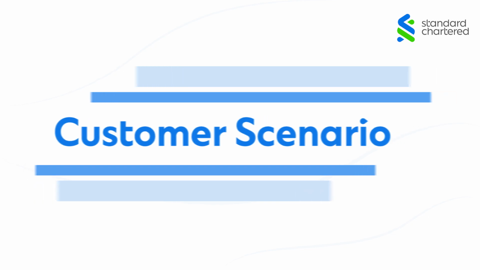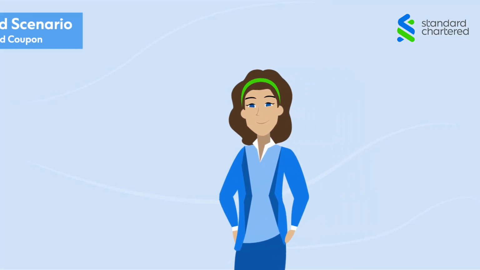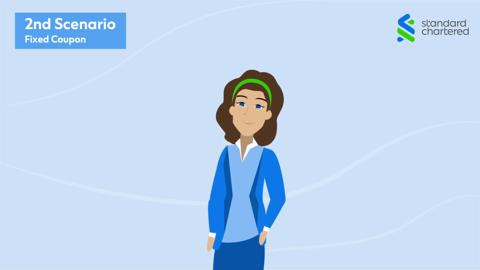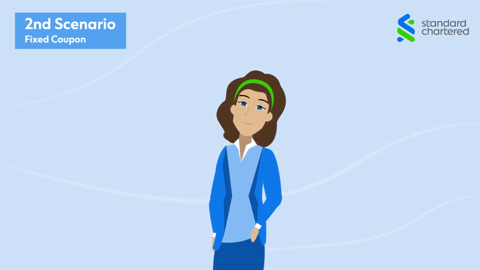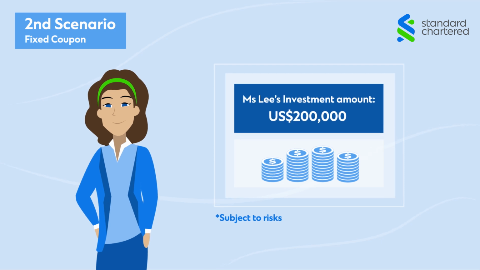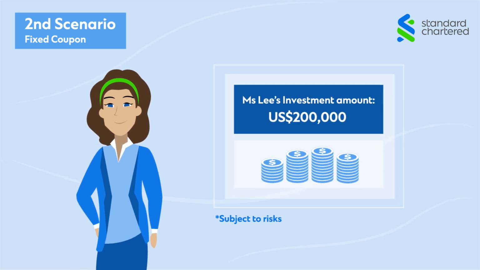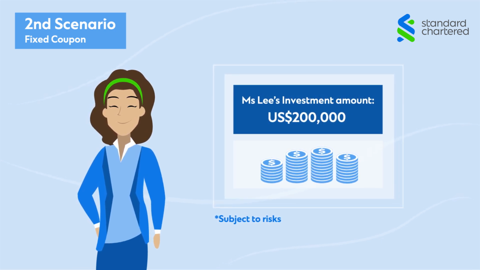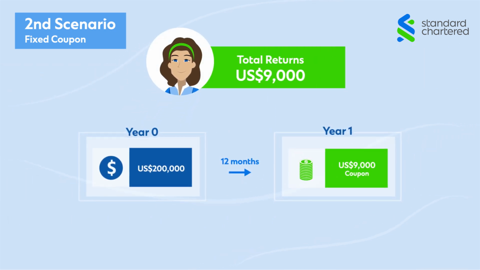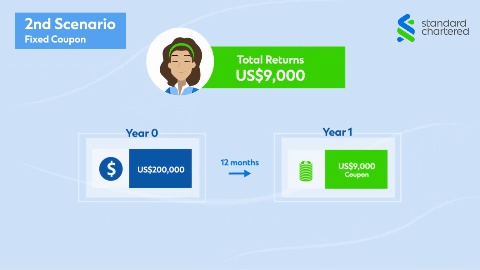Let's move on to the next scenario. This scenario pays coupons on predetermined coupon payment dates without the need to satisfy any underlying conditions. Ms. Lee is looking at investing $200,000 in structured notes with principal back at maturity. In this scenario, the coupons will be paid out yearly to the investor on the predetermined coupon payment dates.